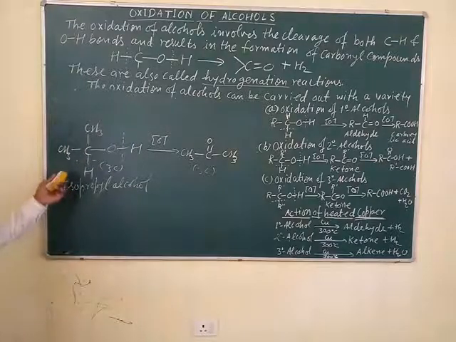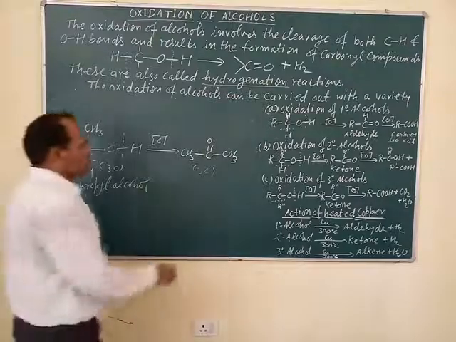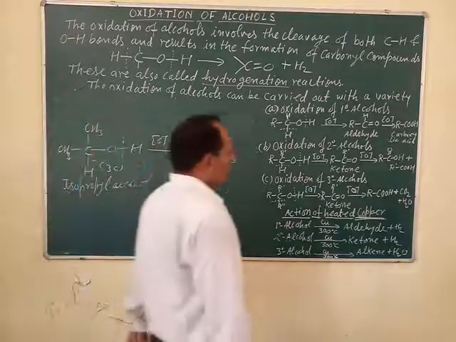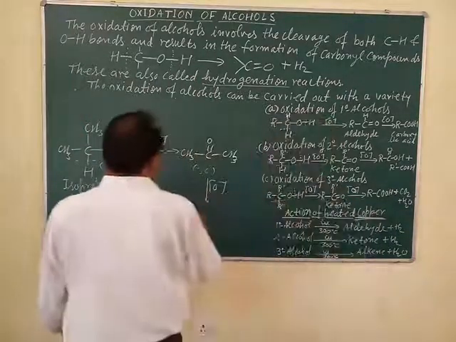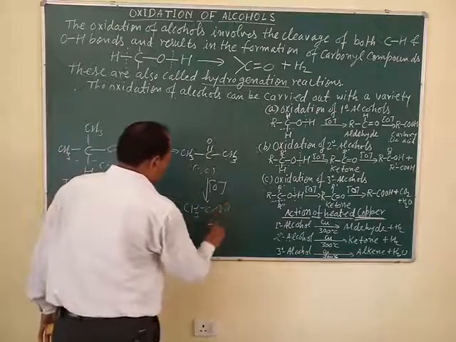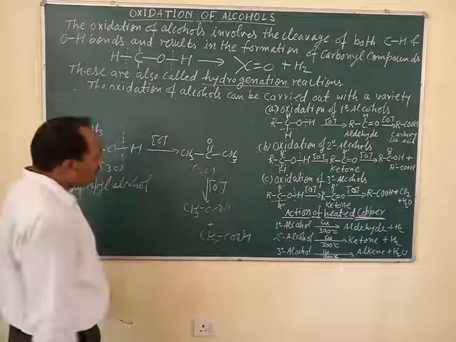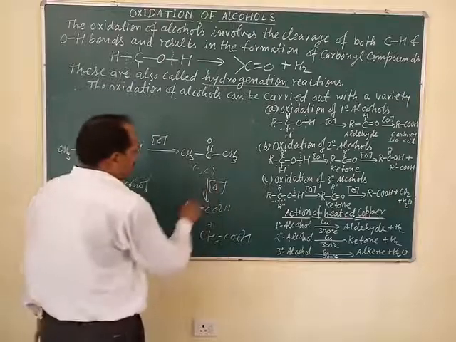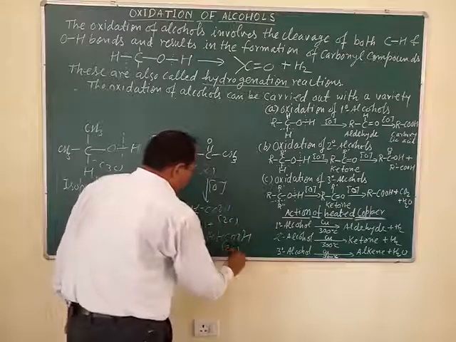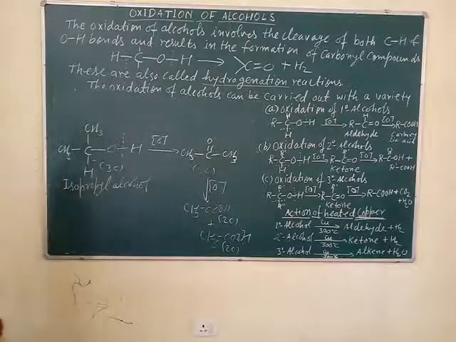Means number of carbon atoms in secondary alcohol and ketone remains the same, but further oxidation gives carboxylic acids, means CH3COOH plus CH3COOH, which have fewer carbon atoms. In each carboxylic acid there are 2 carbons. This is oxidation of secondary alcohol.